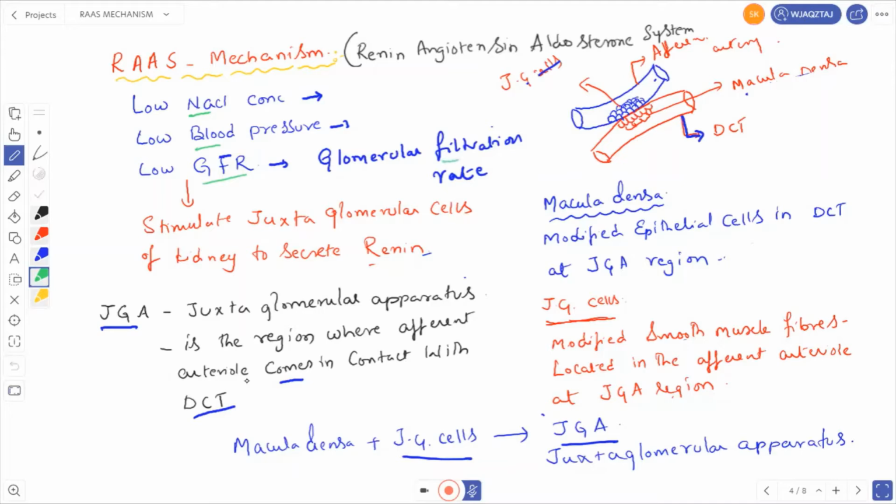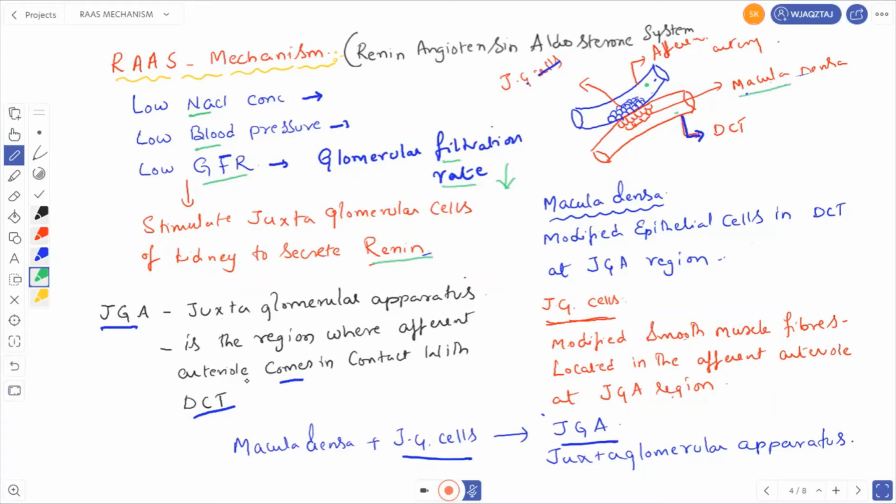When the glomerular filtration rate decreases, what is it doing? The low GFR is stimulating the juxtaglomerular cells of the kidney to secrete renin. Okay, so how is this juxtaglomerular apparatus formed? The juxtaglomerular apparatus is the region between the efferent arteriole and the distal convoluted tubule. So this efferent arteriole and distal convoluted tubule come in contact at one point. The point of contact between the efferent arteriole and the DCT will form special structures. In the DCT, the modified epithelial cells are aggregating. That means they are grouping together to form the macula densa.